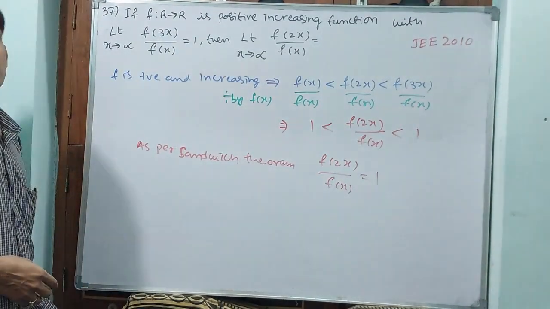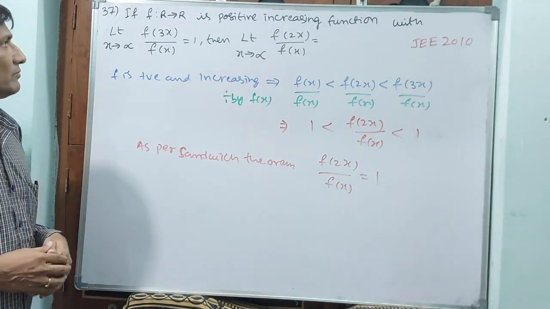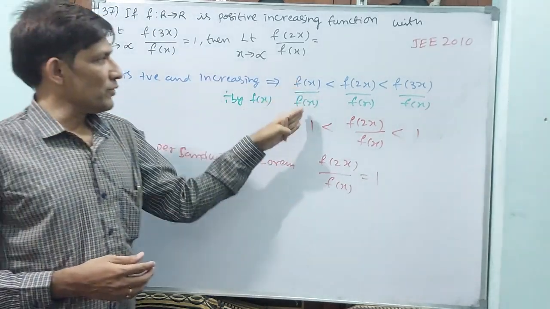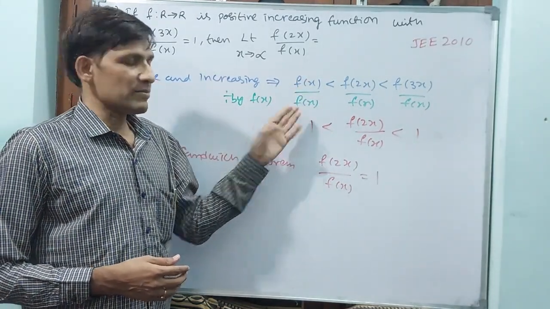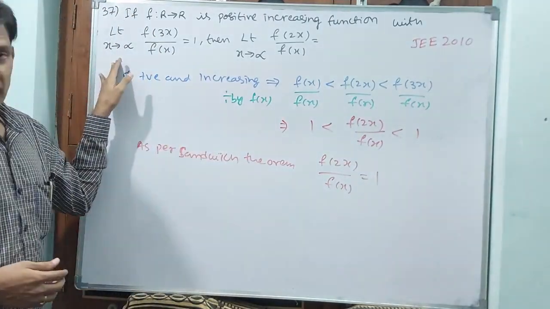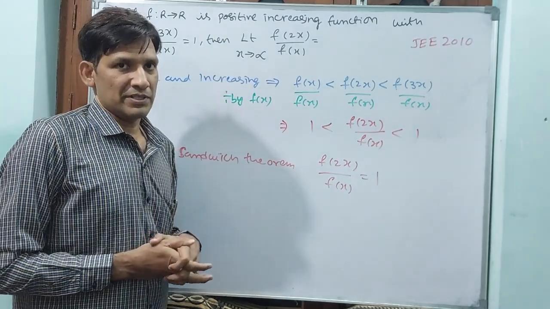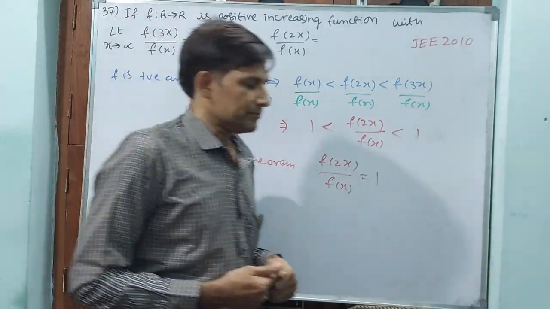Understand this logic? This is a logical question, the answer is 1. Why? Because this they have given 1. Even if you divide this, 1 is going to come, because f of x by f of x is 1. This is 1, this is also 1. When 1 comes, the limit you need not bother. It is going to become a constant function. Okay, let us go for the next question.